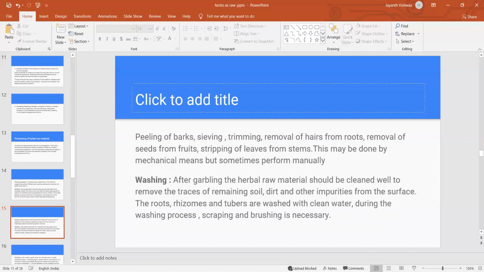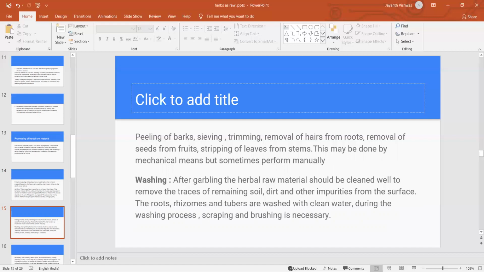For example, ginger rhizome has dust particles and adhering soil, so we have to wash with water several times. Then we can go for processing of the ginger rhizome. So washing is also very important.